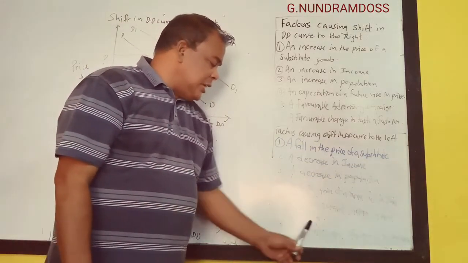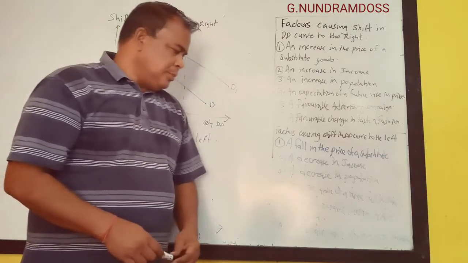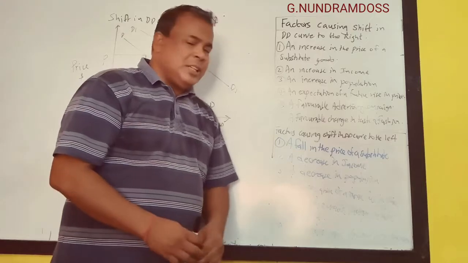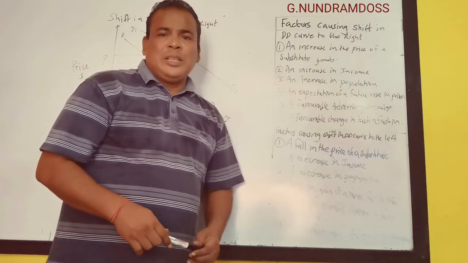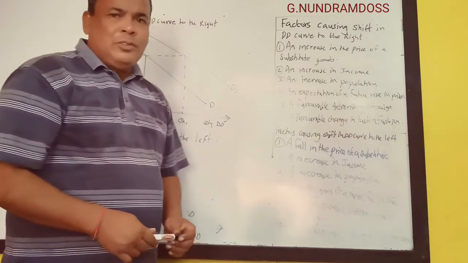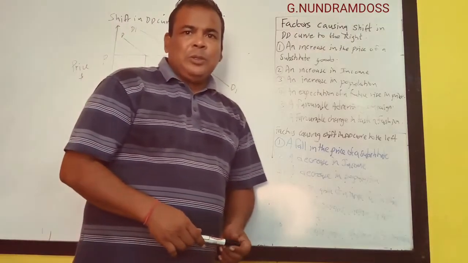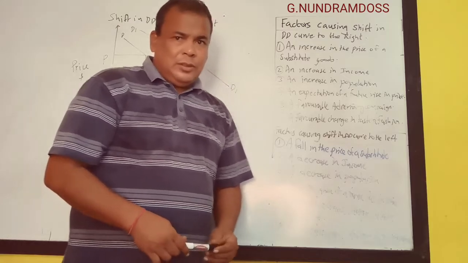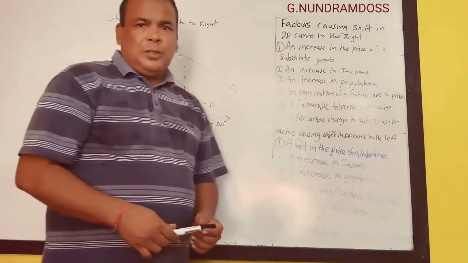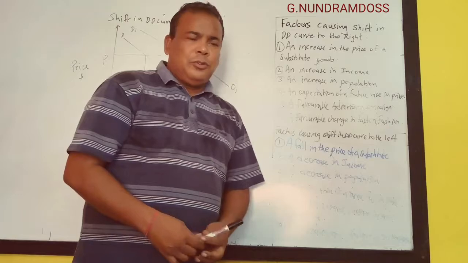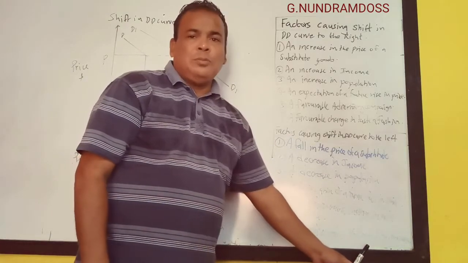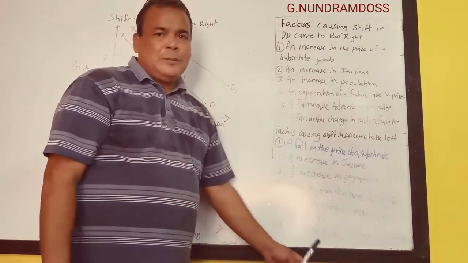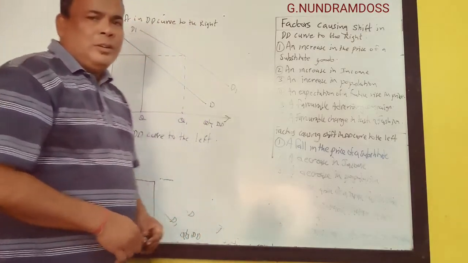An unfavorable change in taste and fashion. This will decrease demand. An unfavorable advertising campaign, this also will decrease demand. For example, if government is launching an advertising campaign against smokers, if you smoke, you will get health problems, so you will buy less, the demand will decrease, and the demand curve will shift to the left.